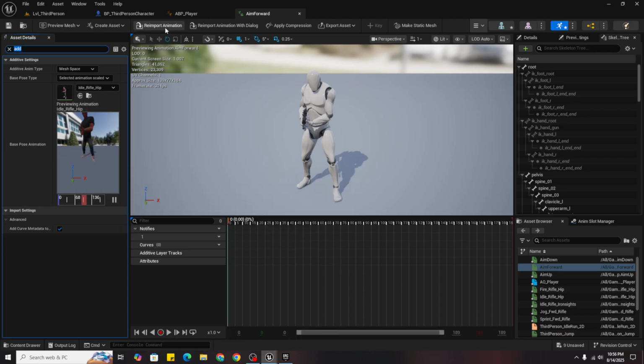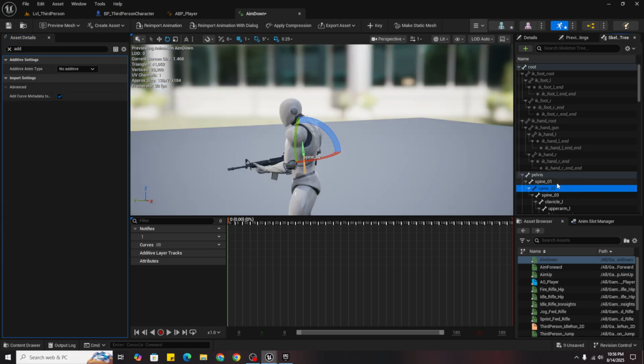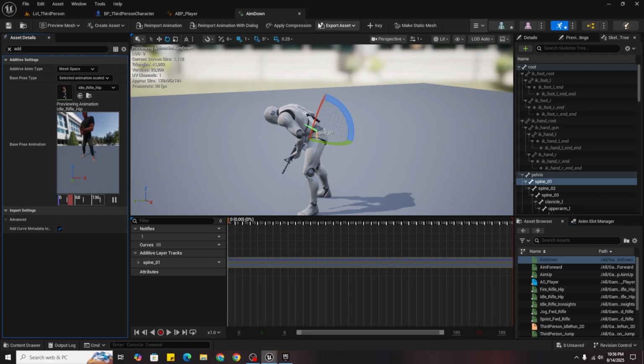So after you have done that, do it to aim down, but before that just click on spine 1 and move it 60 degrees down or something like that, and press key button. So again, mesh space and scaled idle rifle hip, and done.